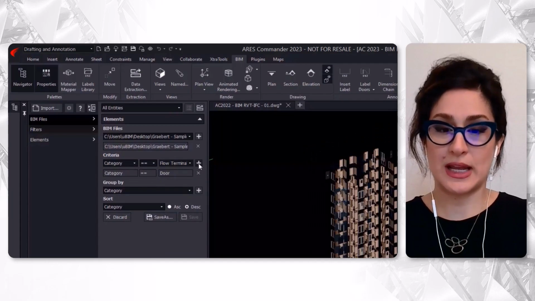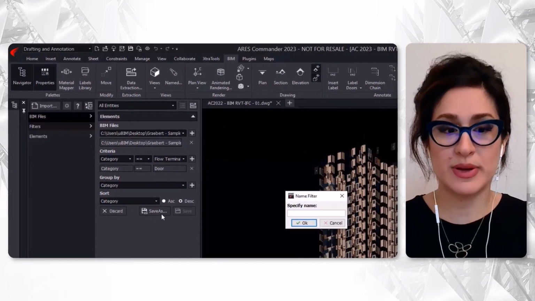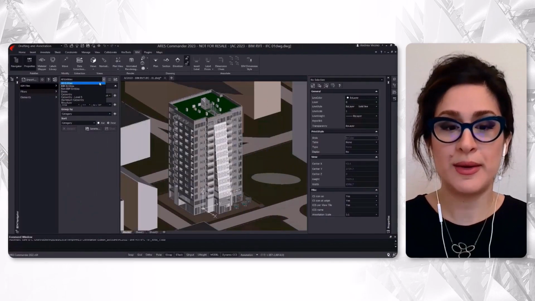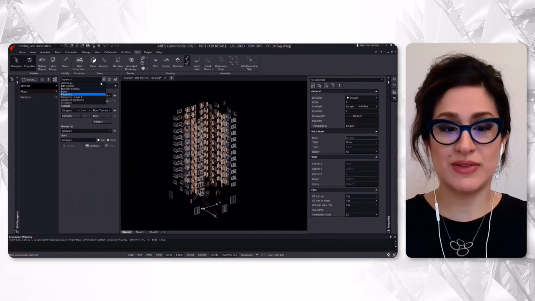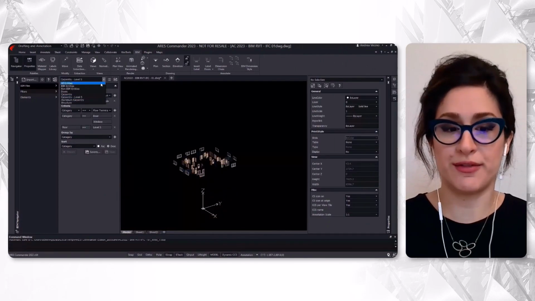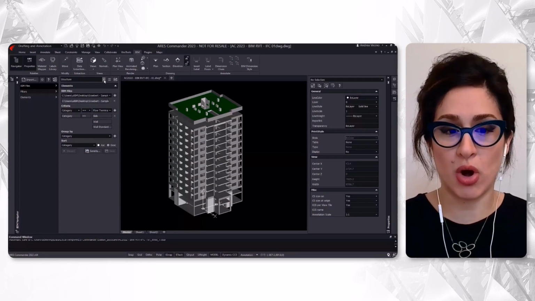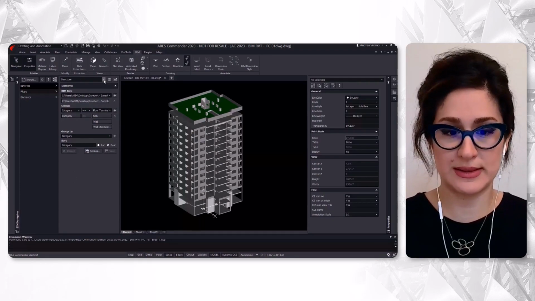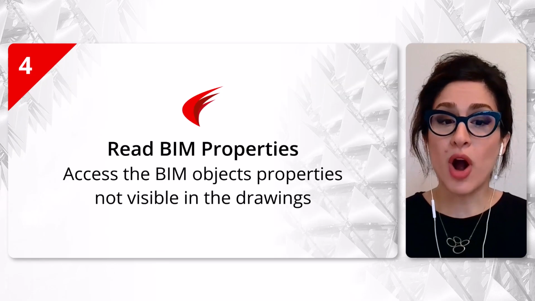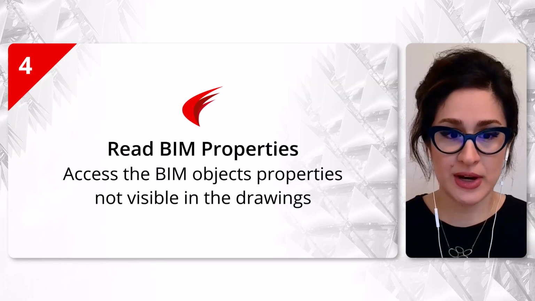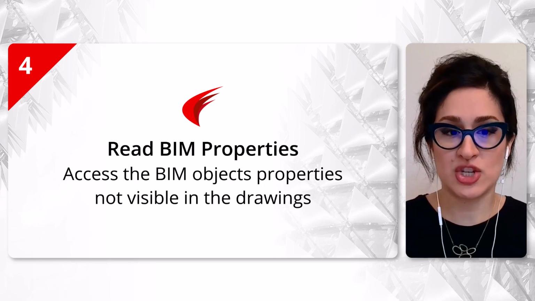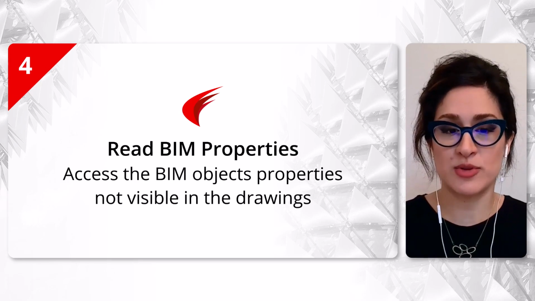We maybe want to select doors and windows, but only from a specific floor. And following the same logic, we can create also other filters. For instance, we can now filter with only slabs and walls to see the structure of the building. Although Ares Commander is a CAD software, it's retaining all the information contained in the BIM objects.